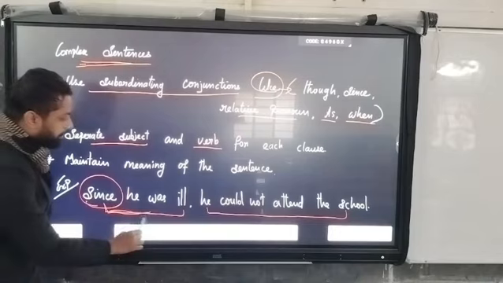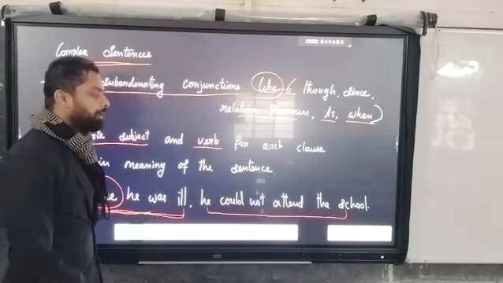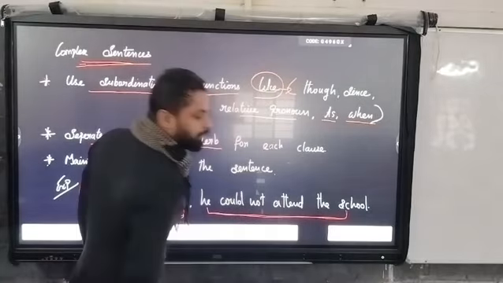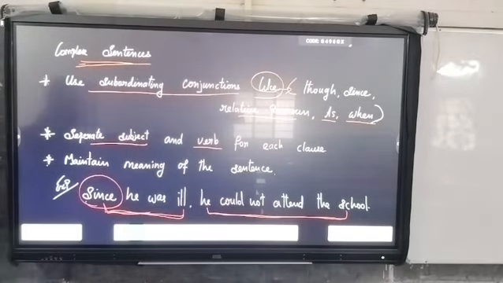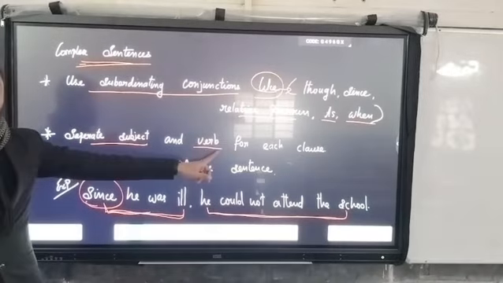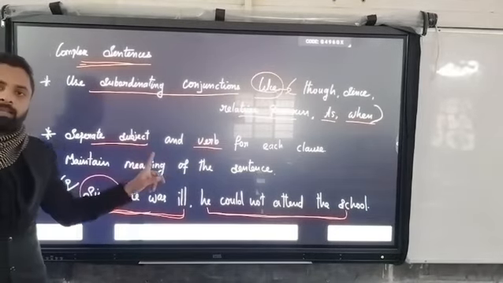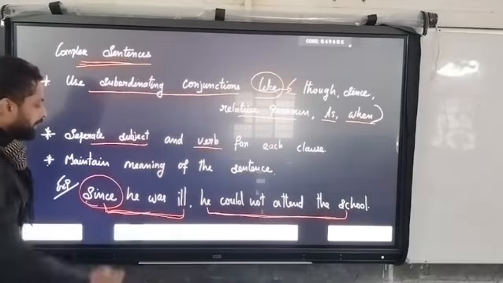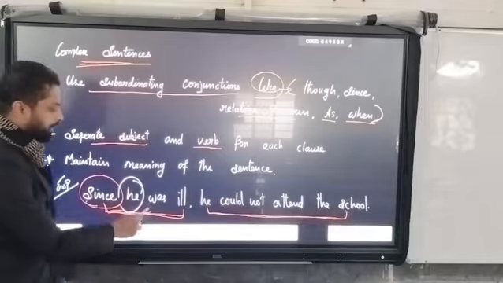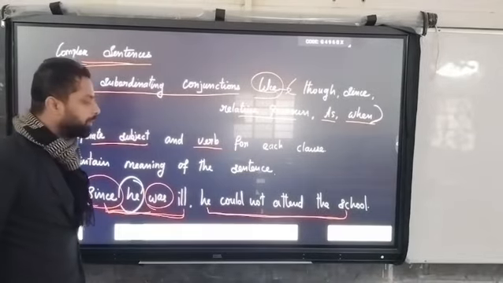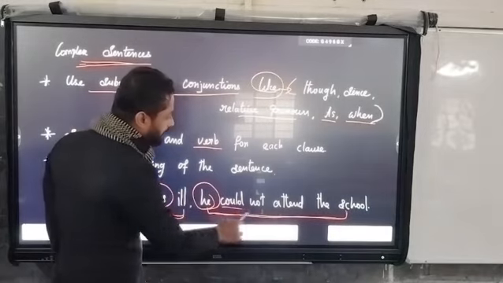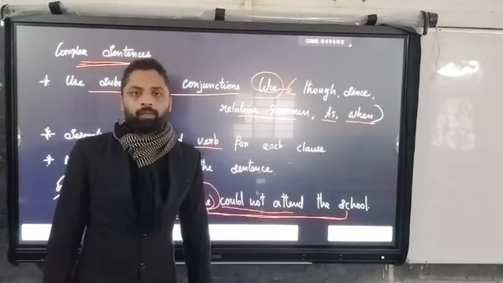Since he was ill is the dependent clause, and he could not attend the school is the independent clause. In each clause there has to be a separate subject and verb. Here he is the subject and was is the verb. And in the other clause, he is the subject and could not attend is the verb.